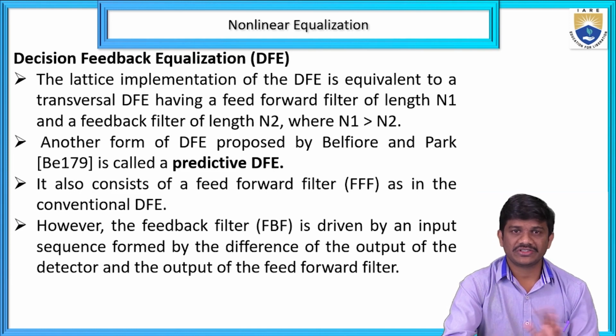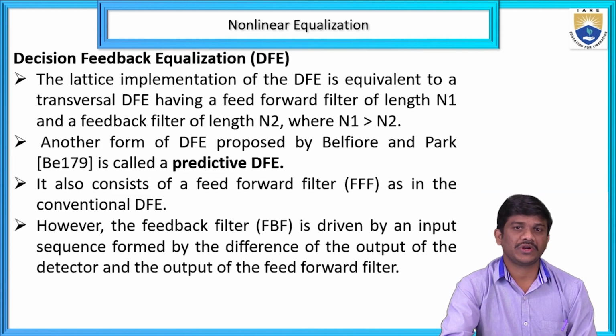Okay, previously we discussed the coefficients from the current symbol plus past symbol, that is the decision feedback equalizer. We have another format of the decision feedback equalizer, proposed by Belfiore and Park, called the predictive decision feedback equalizer. It consists of the same feed forward filter as in the conventional DFE. However, the feedback filter is driven by the input sequence formed by the difference of the output of the detector and the output of the feedback filter.